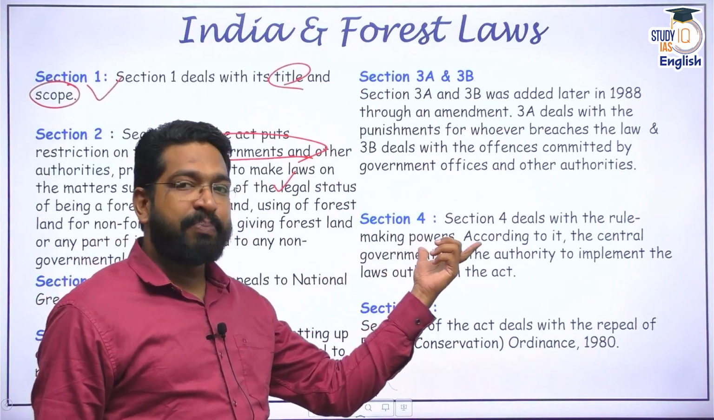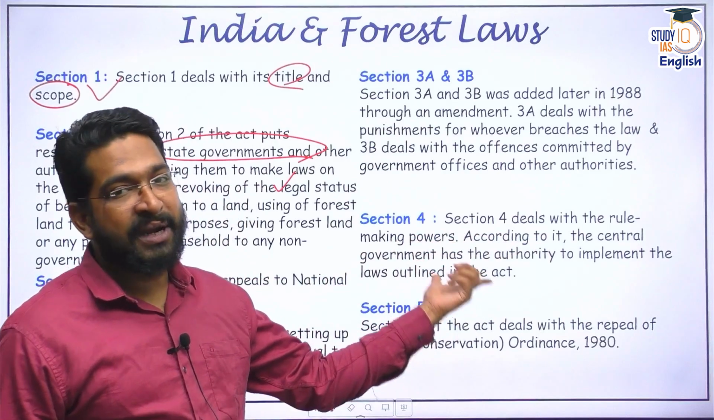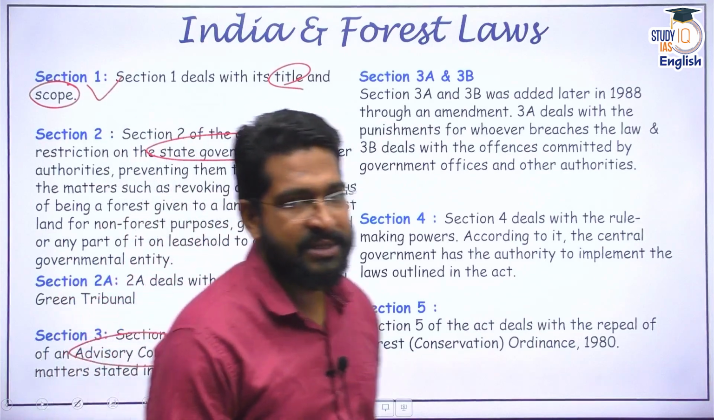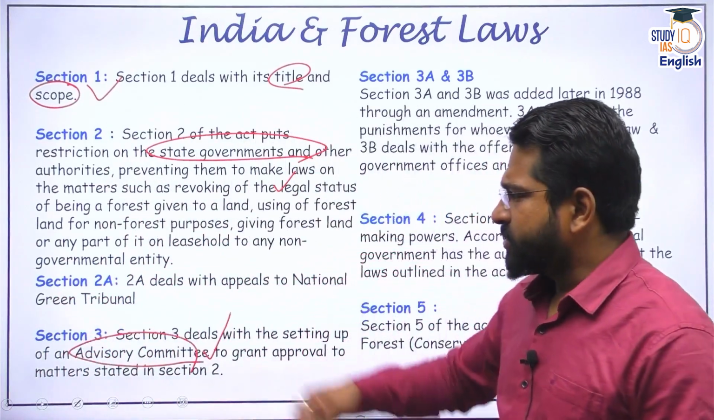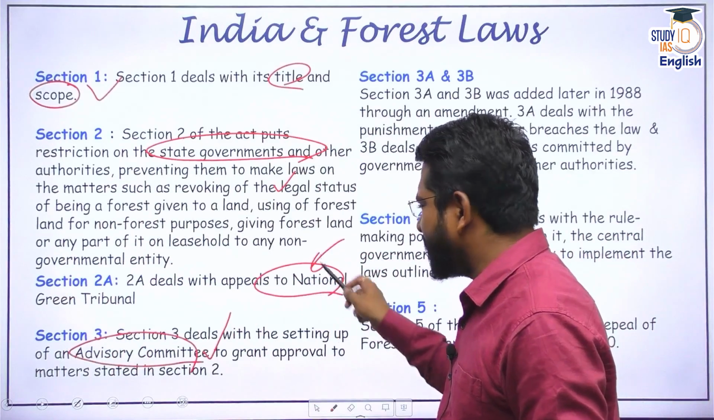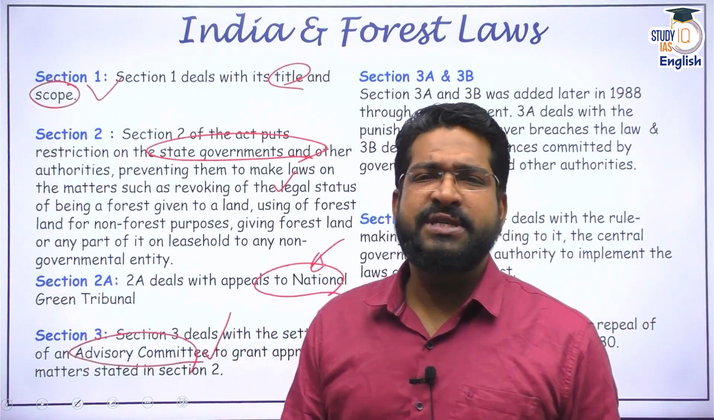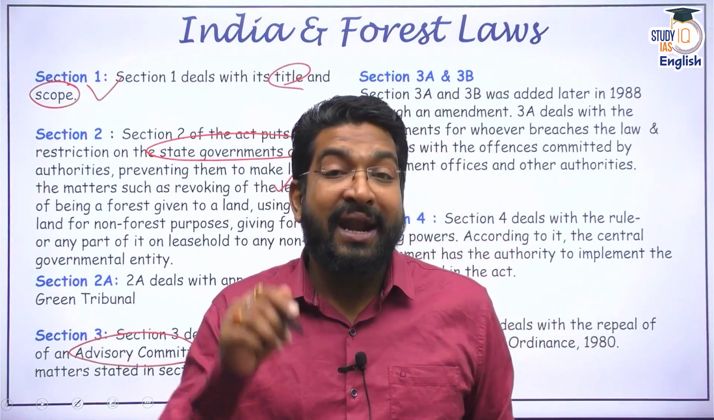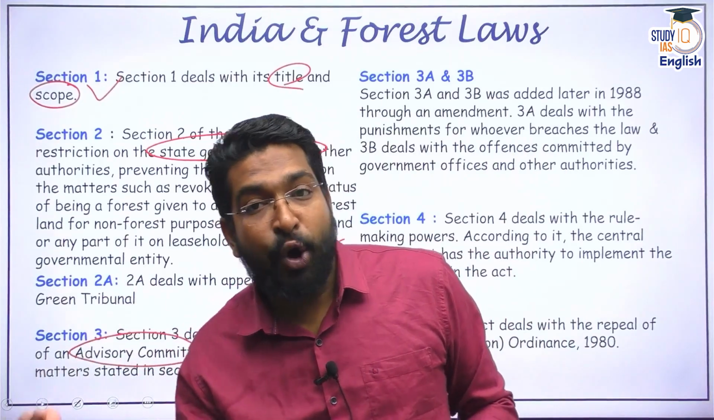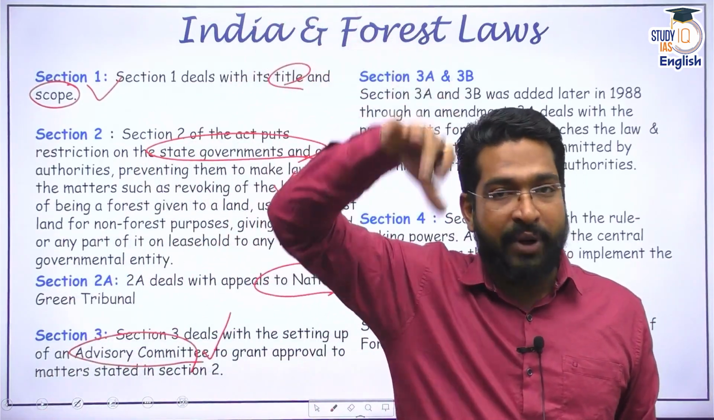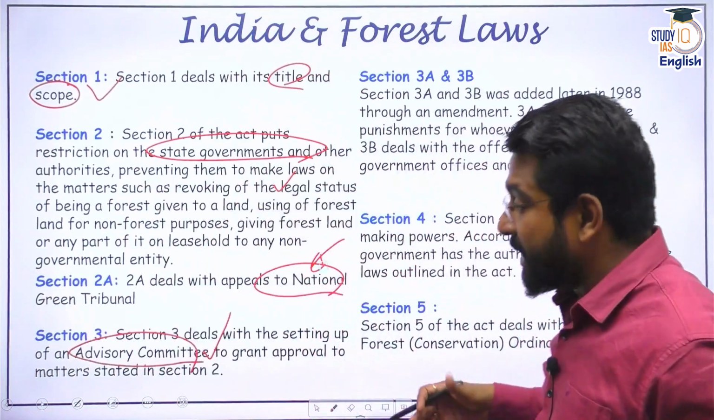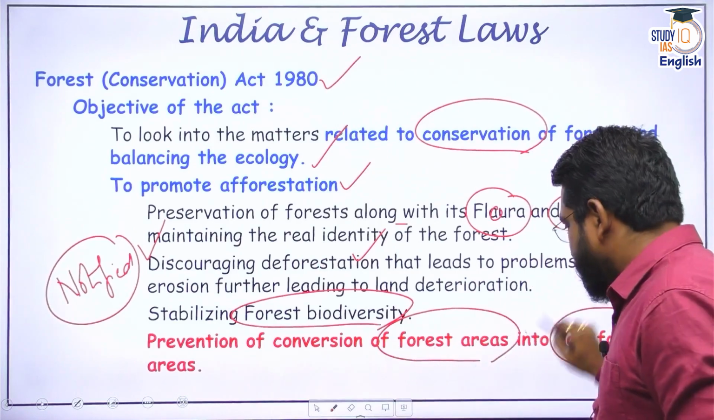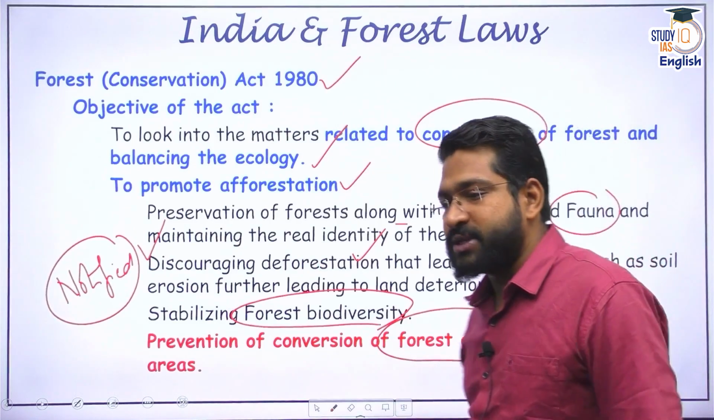Section 4 gives powers to the central government regarding implementation of the entire act. And section 5 basically repeals the previous ordinance. Through further amendments, as I told you, section 2A was brought, which deals with National Green Tribunal. So a fairly simple kind of act, Forest Conservation Act 1980. The main aim is to stop deforestation, promote afforestation, and ensure that whatever forests have been already notified under the Indian Forest Act 1927, if you want to denotify it, then I need permission. All right, so that's the basic scope of Forest Conservation Act.